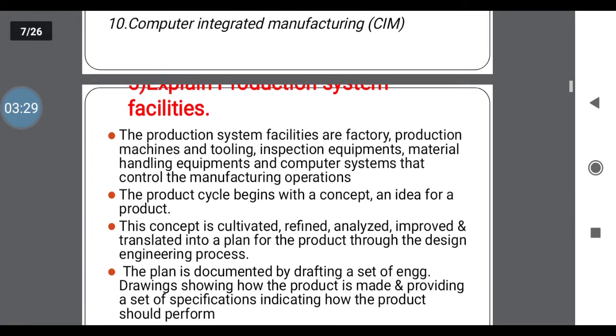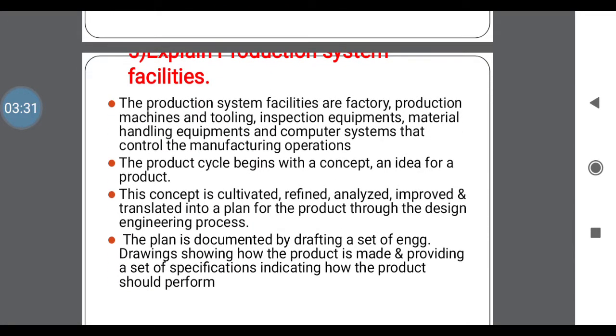Next one, explain the production system facilities. Why are production system facilities required? As you know already, the production system is concerned with automation and CIM. The main facilities of the production system are factory production, machine and tooling, inspection equipment, material handling equipment, and computer system. That is the work in manufacturing operations related to computer application.